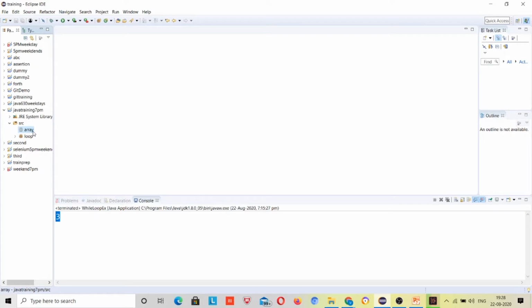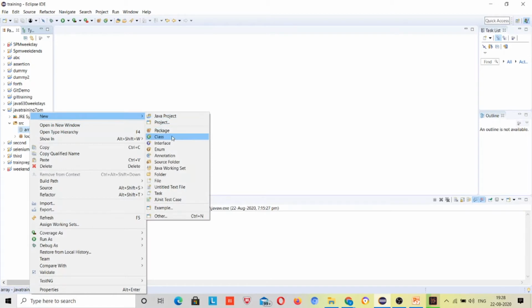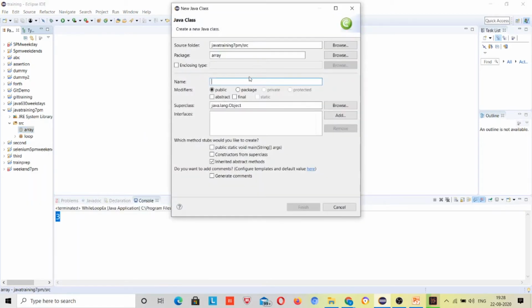Suppose before coming to Selenium, we have to test a website, an e-commerce website. We have a login system in it, and a dashboard in it. Suppose I am a client, so the client dashboard will be a module. I will make that module and keep that code in it. That's why packaging helps. You can understand by taking this example, but I am not covering a lot of that as of now, so just understand the array.